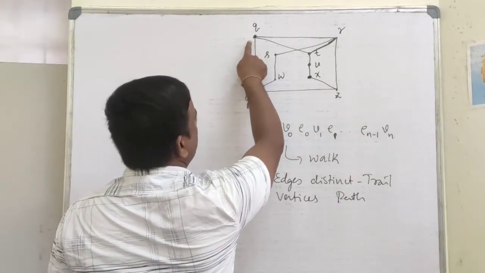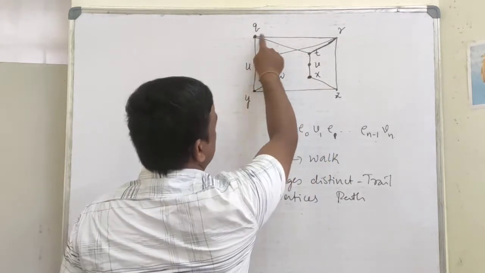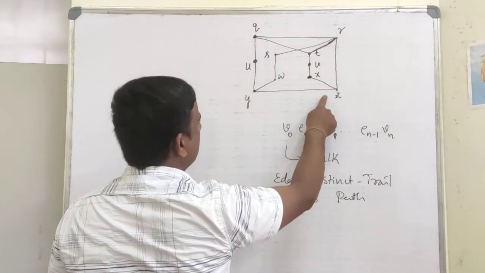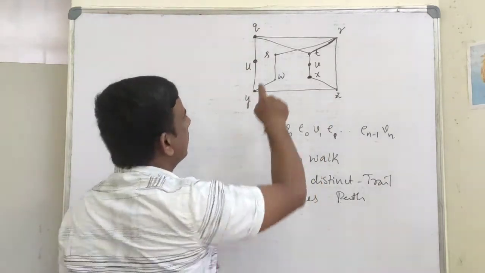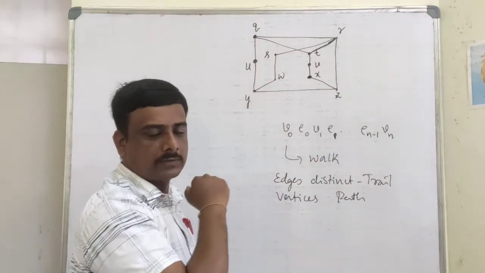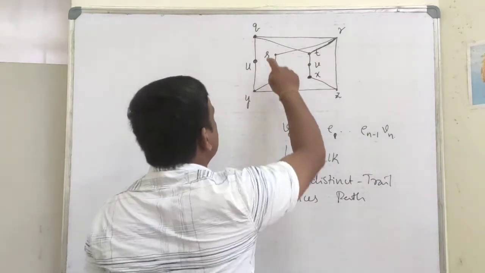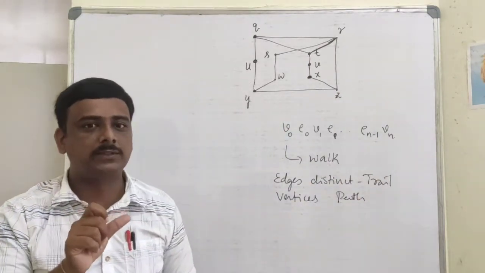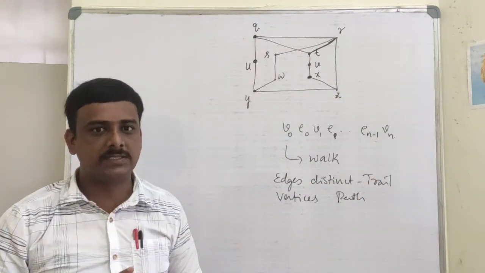From Q I can go in this way, and also I can go in this way. If I go in this way, the length of the path will be 1, 2, 3, 4. That path takes length 4, and again this path has length 2. See, by the length of a path we mean the number of edges in that path.